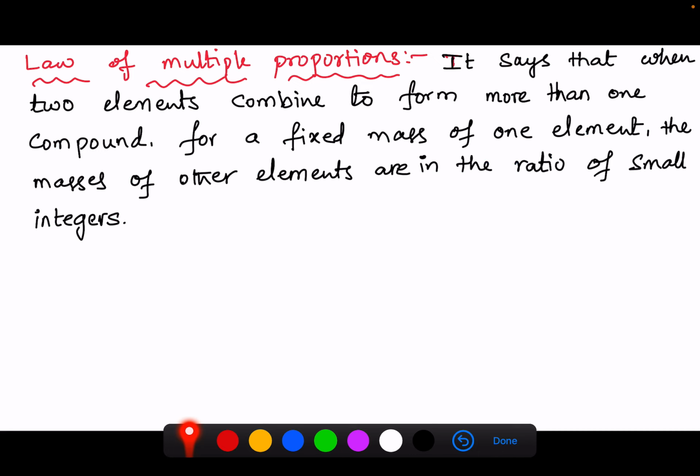Now we are also going to discuss the law of multiple proportions.